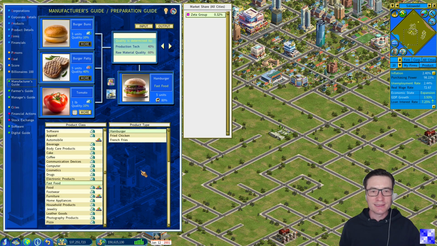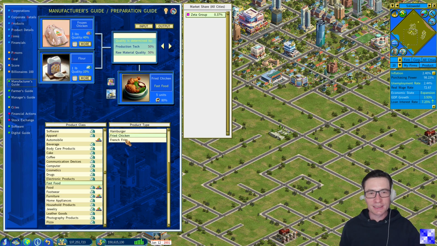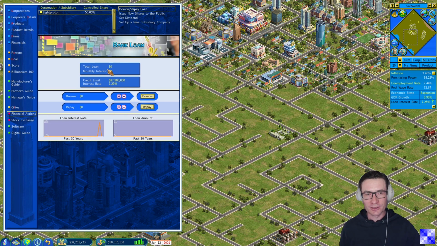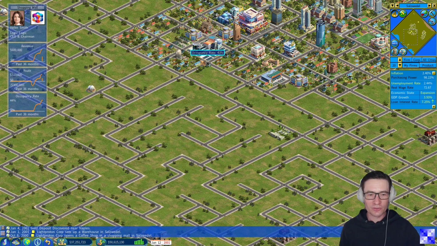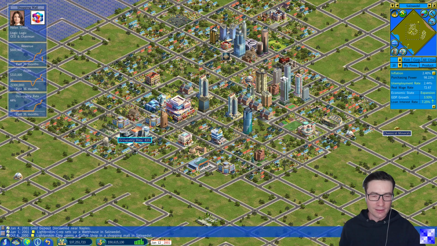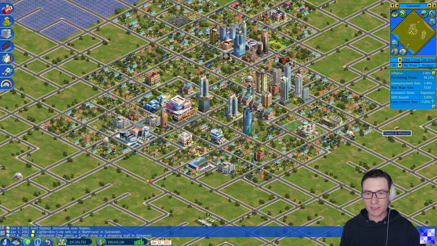For fast food, this gets a little bit more complex. Different kinds of input products are needed, requiring more farming and therefore more manufacturing and therefore higher investments. Though until now we came along with no loan at all, we will need this in the next steps. We need to borrow money to cover all of the initial investments to set up our fast food chain. And let's simply do that now. Let's set up our first fast food restaurant.